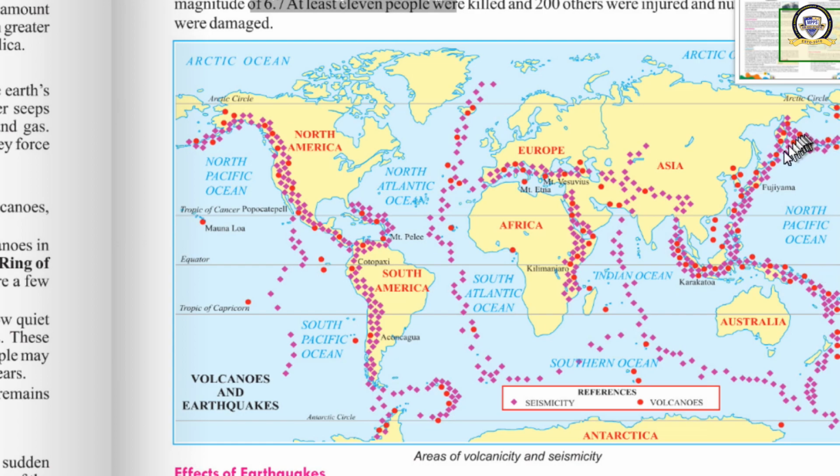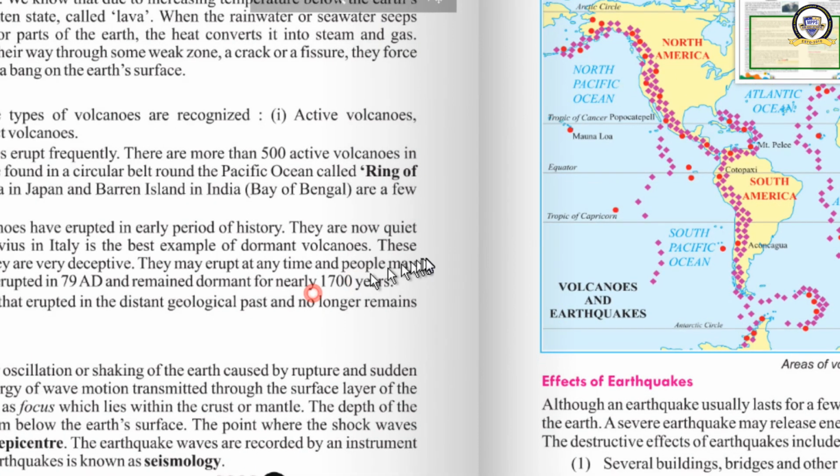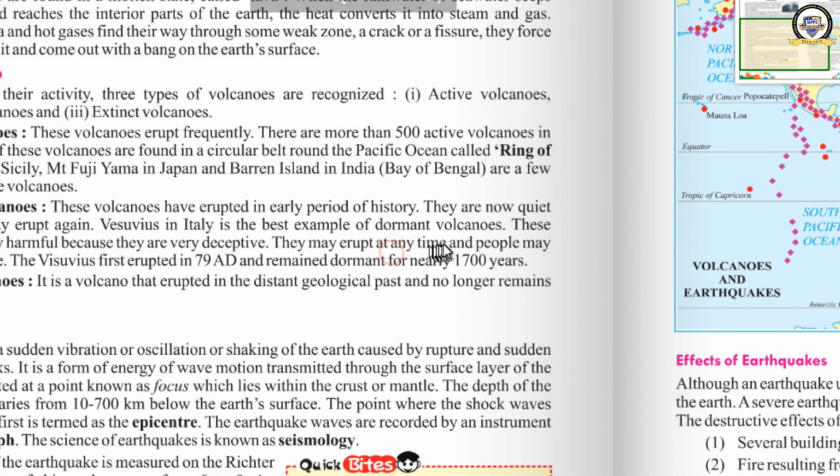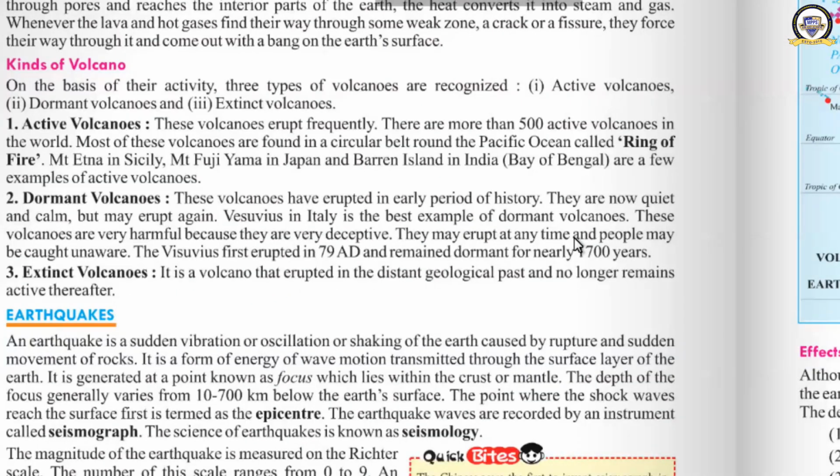You can see different spots in the Pacific Ocean. See, here the semicircle is here, and here also the other half of the circle is here. See, this is the Ring of Fire. Ring of Fire means the circular belt in the Pacific Ocean where active volcanoes are there. More than 500 active volcanoes are there in the Pacific Ocean in the Ring of Fire.